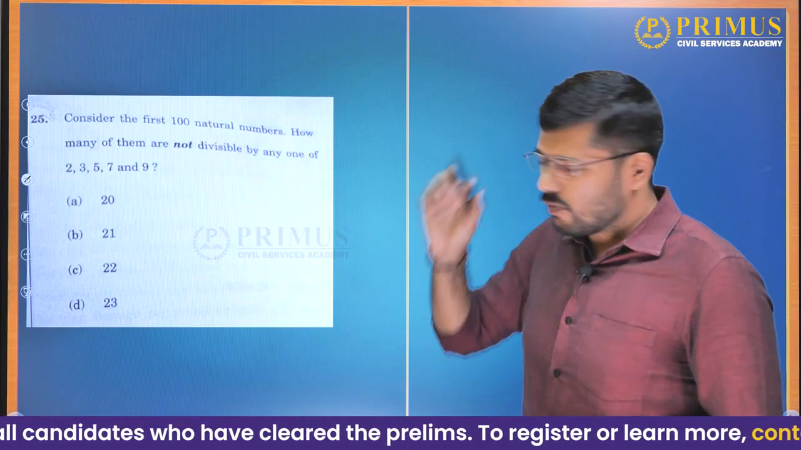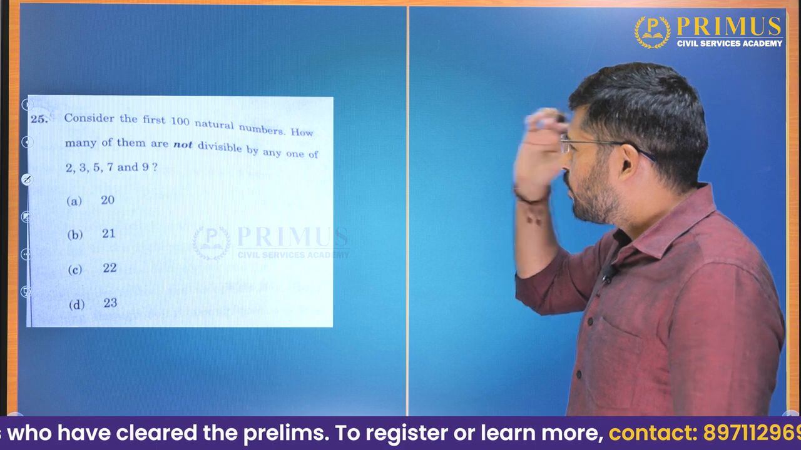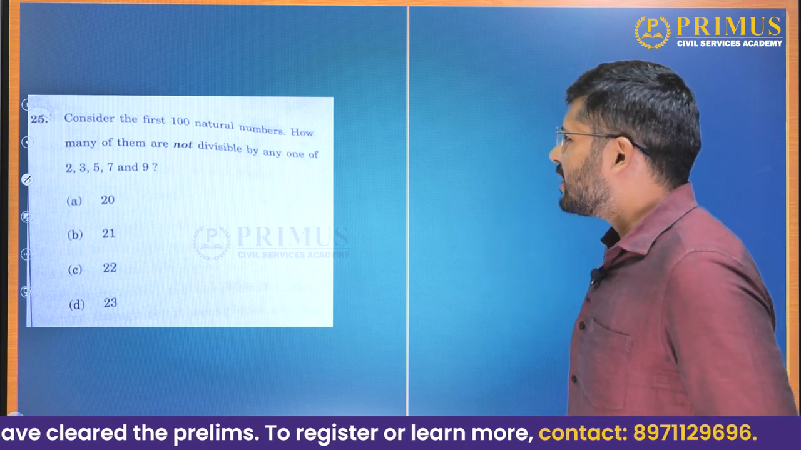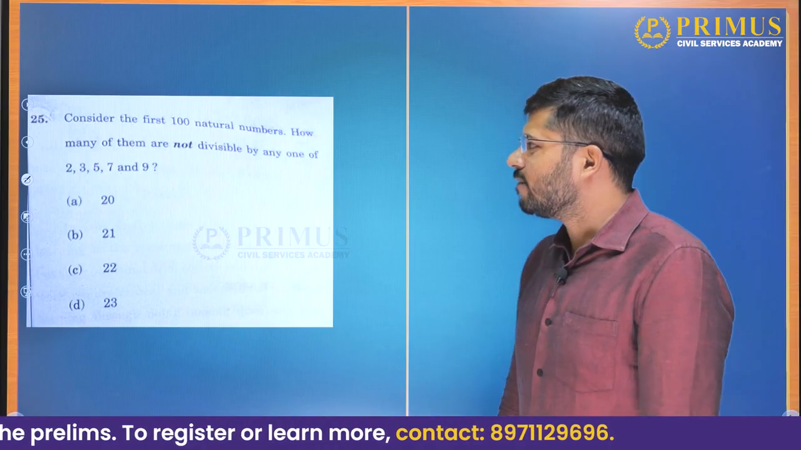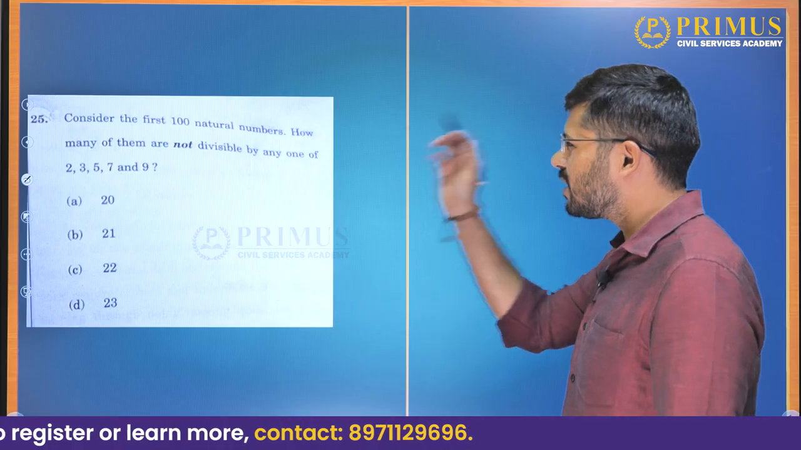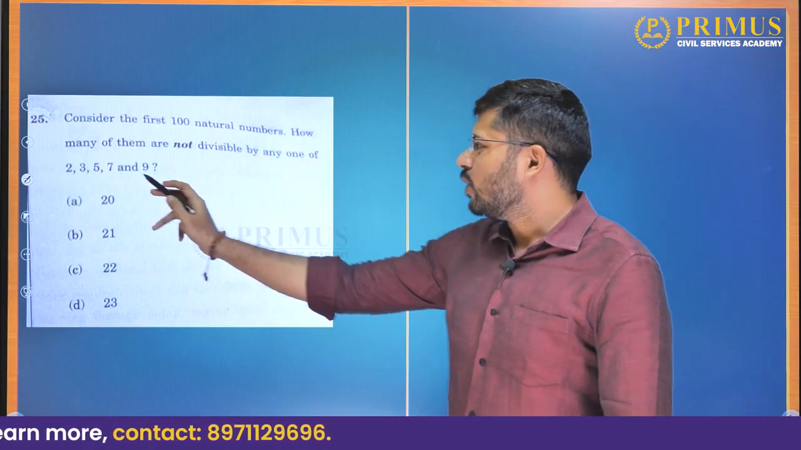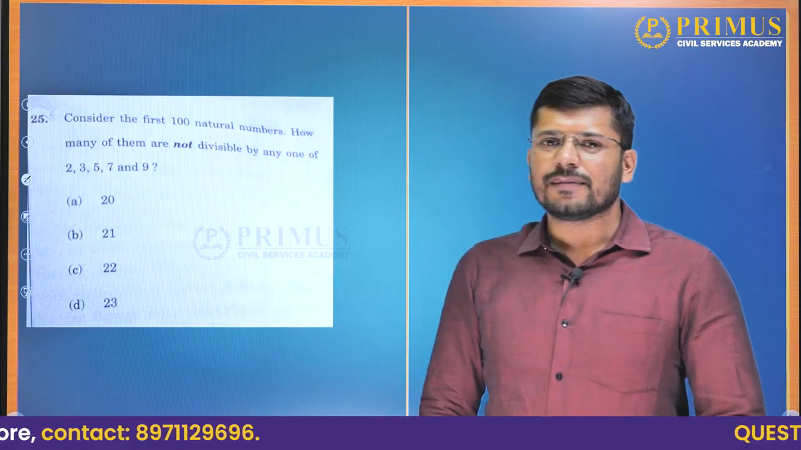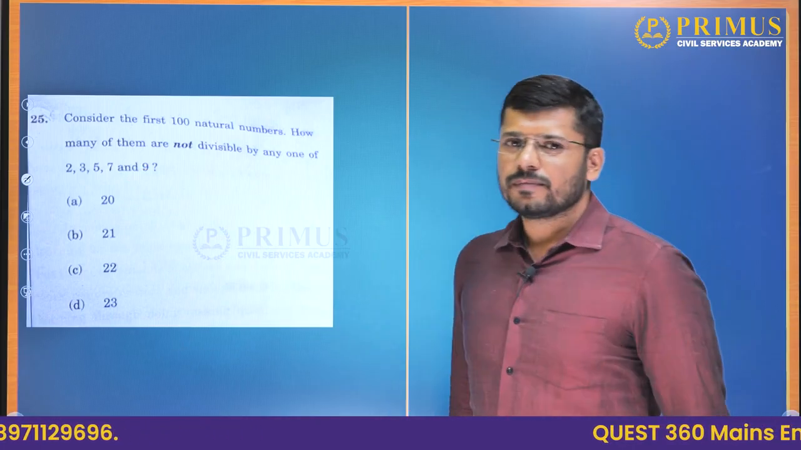Question 25. Okay. Now consider the first 100 natural numbers. How many of them are not divisible by any of 2, 3, 5, 7 and 9? So, okay, how to answer this question? Now, if there is a number which is less than 100 and it is not divisible by 2, 3, 5, 7, 9, it has to be a prime number.